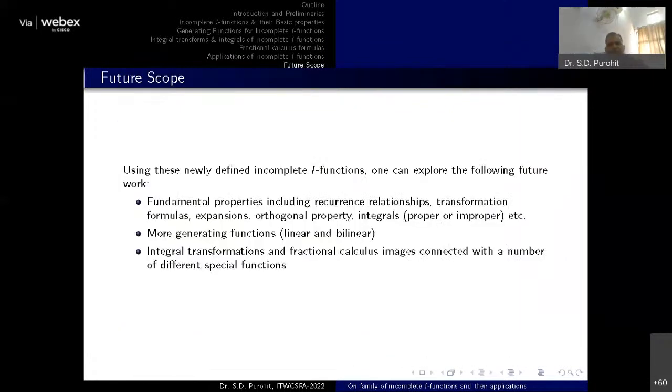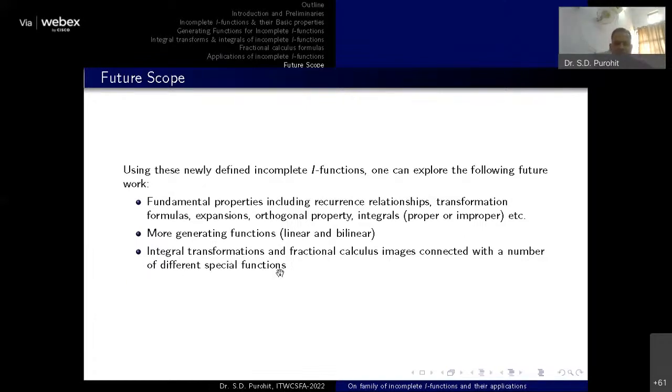Okay, now come to the last part, which is very important. I have considered only a few of the applications for this function. Now, using these newly defined incomplete functions, one can easily get some fundamental properties including recurrence relations, transformations, formulas, expansions, orthogonal property, integrals, may be proper, improper, or whatever it is. We can also get some more generating functions associated with these two functions, maybe of linear and bilinear type, because as far as my knowledge, the work has not been done in this area with these two functions.